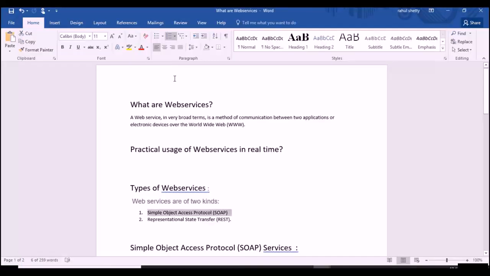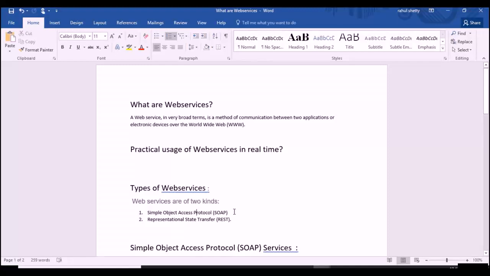Now, both are equally important because in real time all the companies have SOAP services as well as REST services. In the latest technology they are more dependent on REST services, but there are some traditional services which have been developed over the last 20 years and they were on SOAP services only.